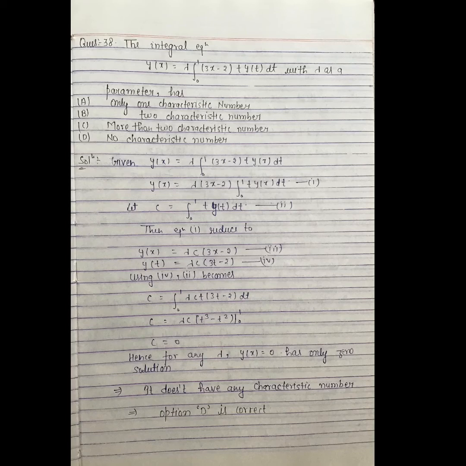Let c is equal to integral 0 to 1 t y(t) dt. Then equation 1 will become y(x) is equal to lambda c (3x minus 2). In terms of t, y(t) is equal to lambda c (3t minus 2). Using equation 4 and 2, we get c is equal to integral 0 to 1 lambda c t (3t minus 2) dt. Then we will get c is equal to 0. Hence for any lambda, y(x) is equal to 0 has only the zero solution. This implies it does not have any characteristic number. This implies option D is correct.